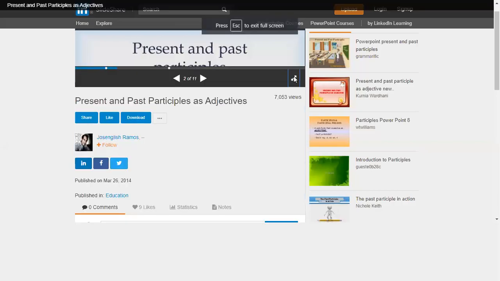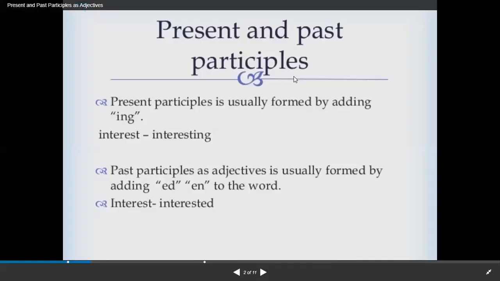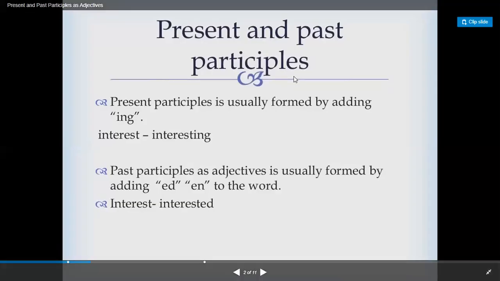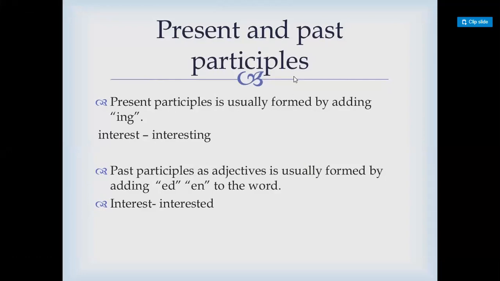So we have present and past participles. Present participles are usually formed by adding ing, like interest and interesting. Past participles as adjectives are usually formed by adding ed, en, or just a d to the word, as in interest and interested.